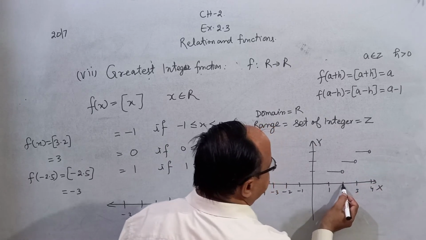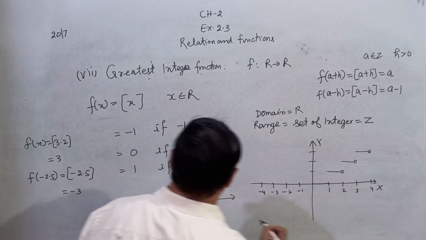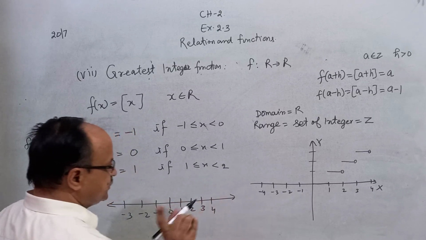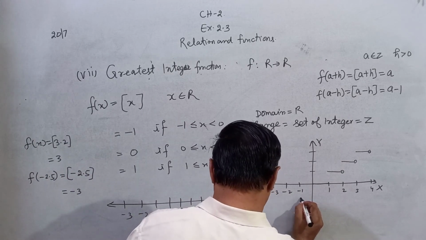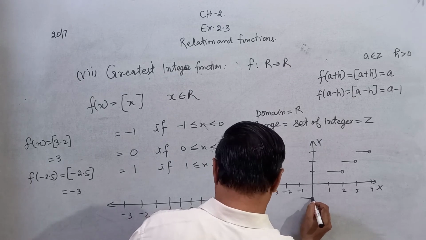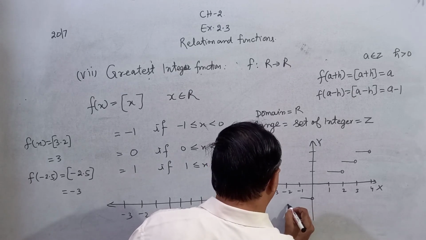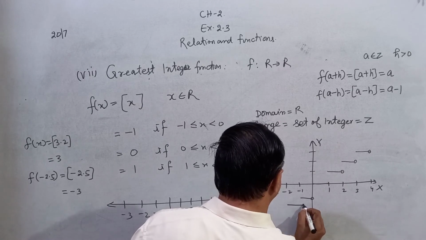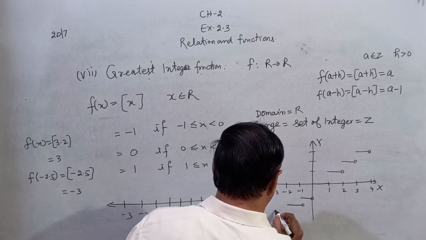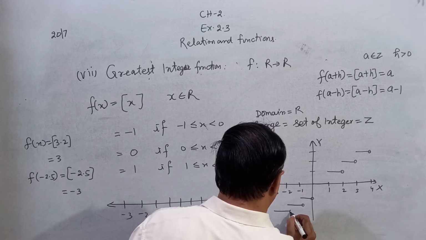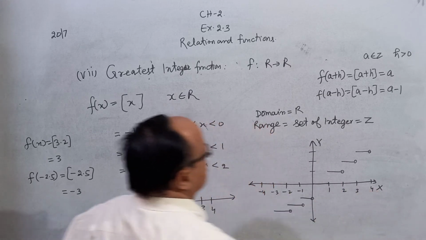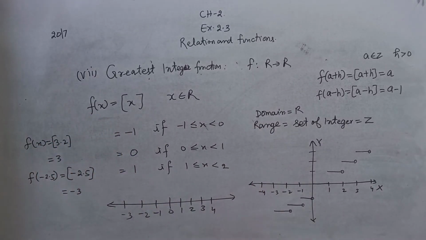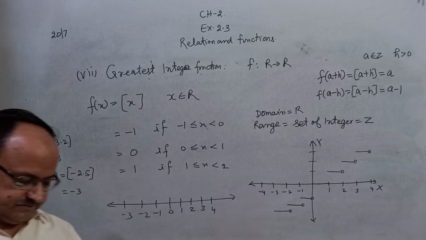This number is not included. Number 2 is not included here. Less than 2, it means 2 is not included. Right? Same procedure here. This and here graph. Right? This is the graph of the greatest integer function. Clear?